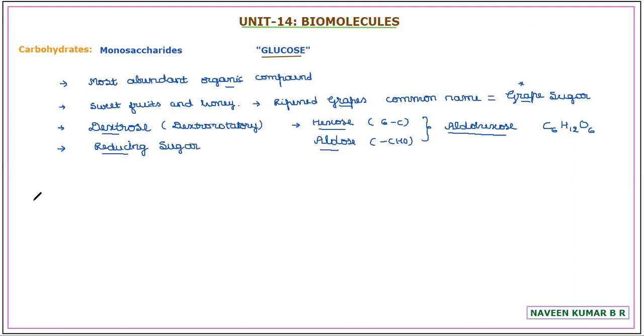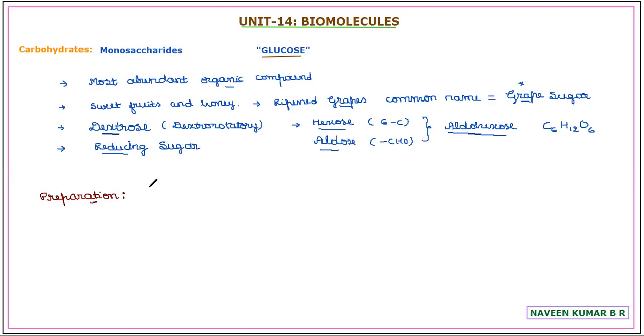Then we'll go for the structural elucidation of glucose. Now, if we learn the methods of preparation, the rich source of glucose can be prepared by using sucrose, that is cane sugar or invert sugar, and starch, that is the reserved homopolysaccharide present in plants.